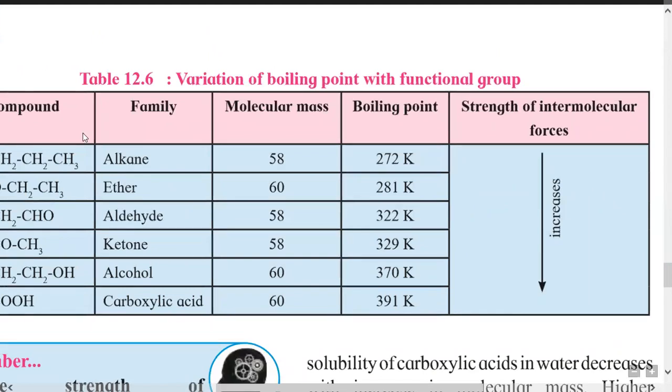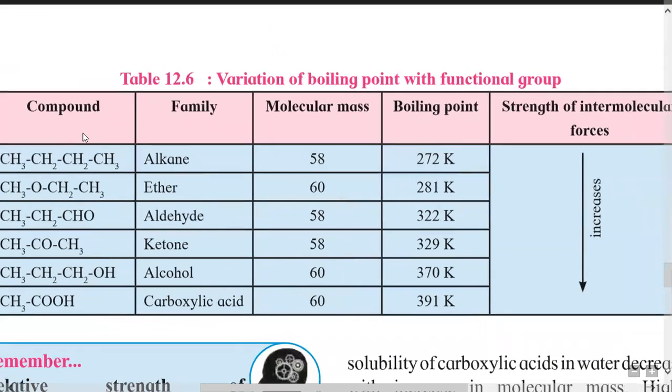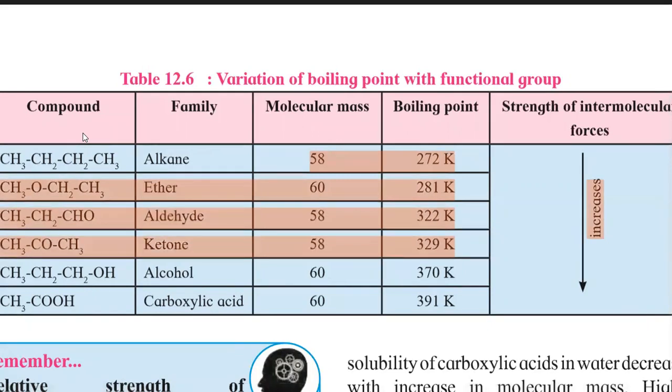For example, here an alkane with 4 carbon atoms has a molar mass of 58 and a boiling point of 272. Then ether, with a comparable mass, has a higher boiling point. Similarly for aldehyde, then ketone, then alcohol, and then carboxylic acids.